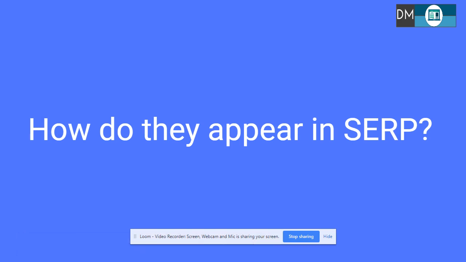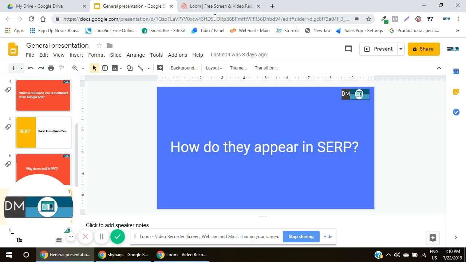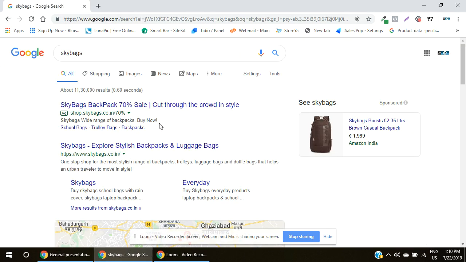Now I would just be showing it to you how all of these ads are actually getting depicted on the Google search engine results page. So let's move ahead onto Google and I would just show it to you. So guys, we are on a search engine results page wherein Google displays all the results of Skybags as the search query. So first I have shown it to you, Skybags backpack 70% sale cut through the crowd in style. This is a typical example of a Google ad. Why? Because it has a small rectangular box which says ad. So this is an example of a Google search ad.